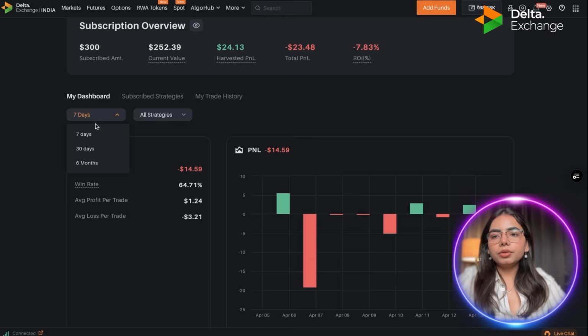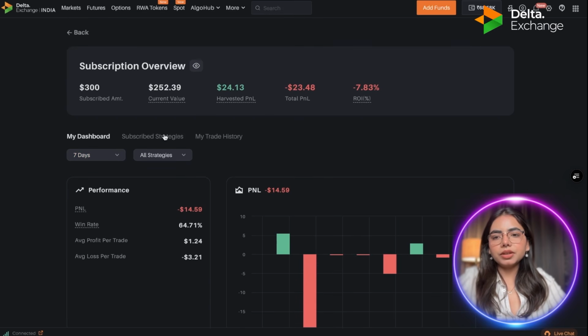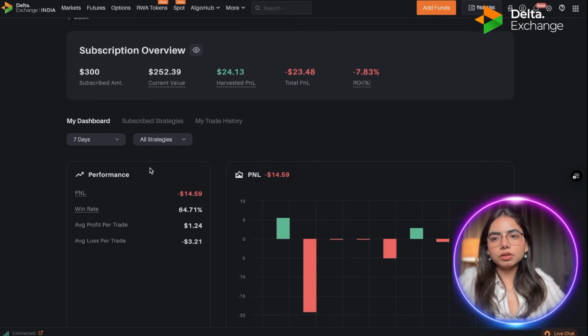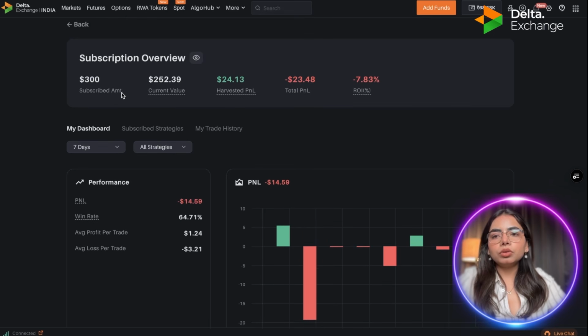From here you can change the number of days for which you want to analyze your strategy. Here I'm clicking on 7 days and all strategy performance. So this is my all strategy performance: the net PNL, the win rate, average profit rate and average loss rate. Here I have subscribed with a total amount of 300. The current value of that amount is approximately $250. Harvested PNL is $24, total PNL is $23 and the ROI is 7.8%. As I'm looking at a very short period of time, that is why the result of this strategy is like that.